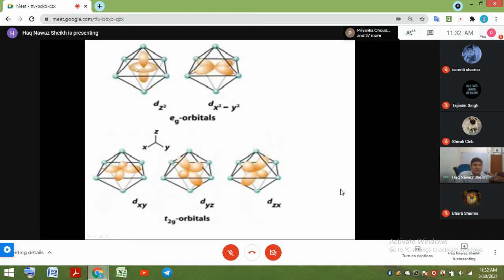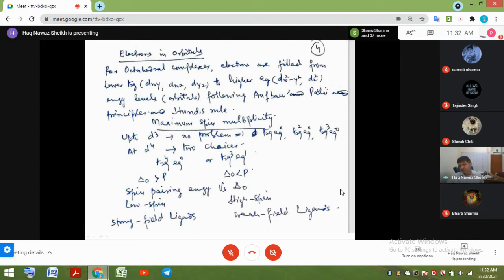These are the orbitals which are directly confronting the ligands and therefore raised in energy, dx² minus y² and dz². And these are the orbitals which are not pointing directly in the direction of the ligands, and therefore they are not raised in energy. So let's look at the electrons in the orbitals.